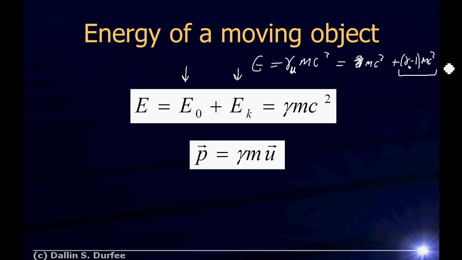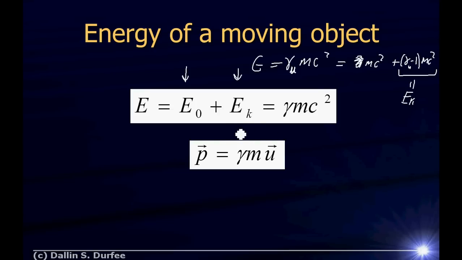Now this doesn't look anything like 1/2 mv squared. What happens in the limit as the velocity gets really, really small? It should turn back into 1/2 mv squared, or mu squared, if we're using u to describe the velocity of the object. This doesn't look anything like that, but notice in the limit as u gets really small, gamma gets really close to 1, and gamma minus 1 goes to 0. You have to do some tricky things with Taylor expansions to make it all work, but it does turn back into 1/2 mu squared like it should be classically.